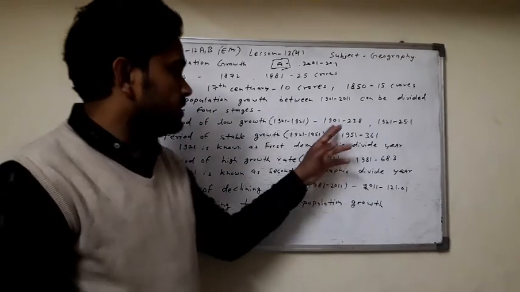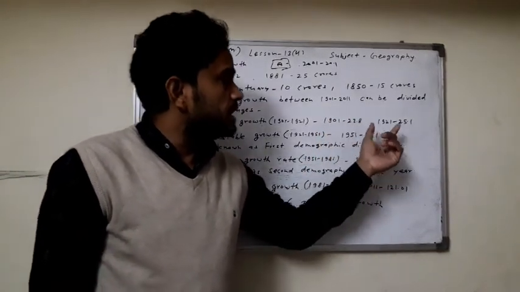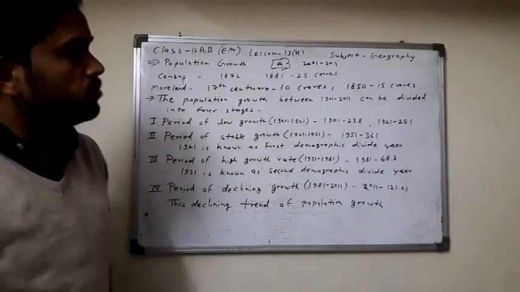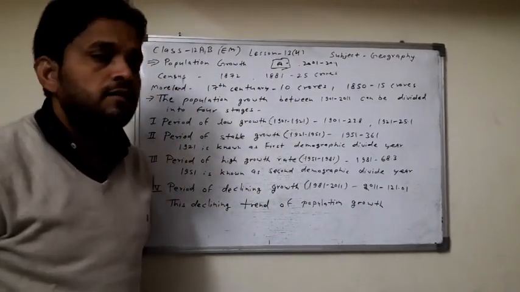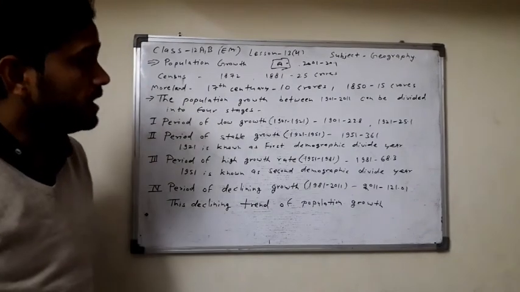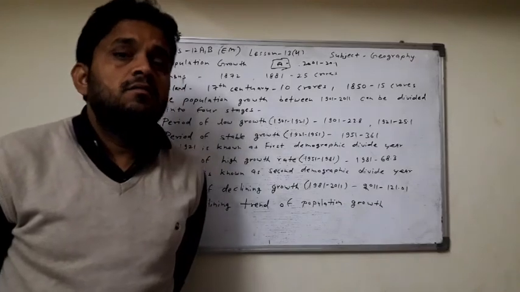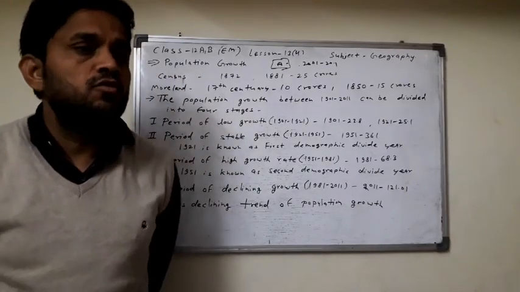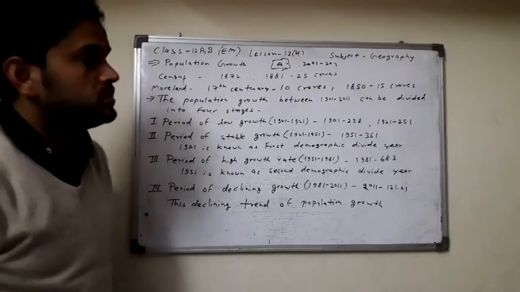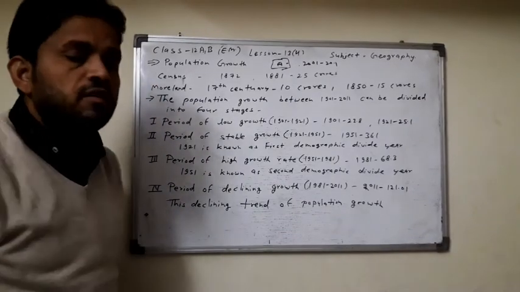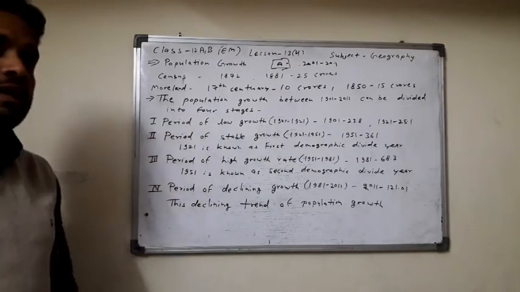In 1901 the population of India was 23.8 crore. In 1921 the population of India was 25.1 crore. Clear? Due to the high death rate and low medical facilities, population growth was low in the time period 1901 to 1921.